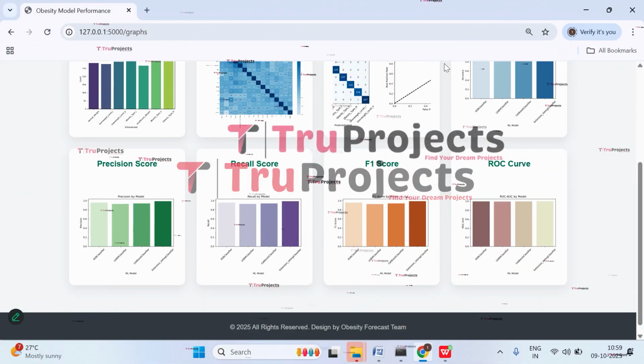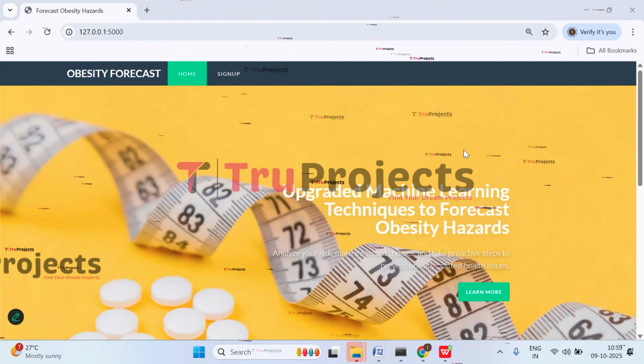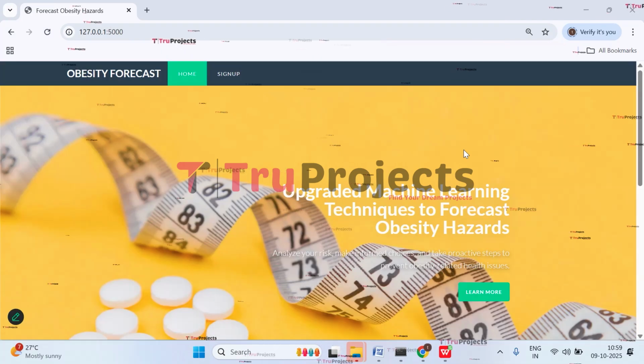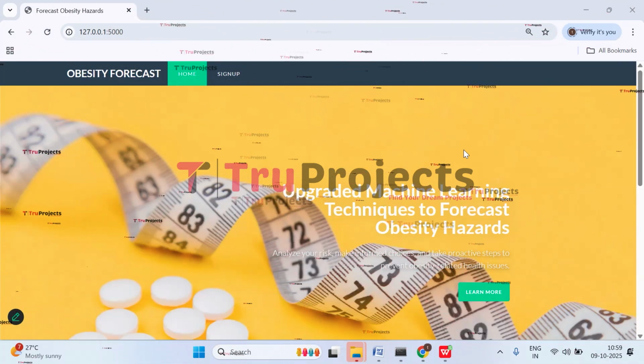Now click on logout. So in this way, just by giving all the required parameters, the application will accurately predict the obesity level, which helps patients as well as doctors to take preventive precautions. This is all about the project.